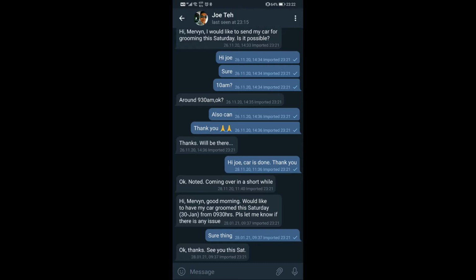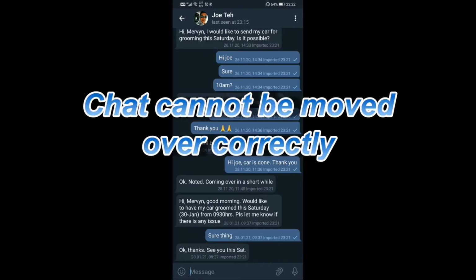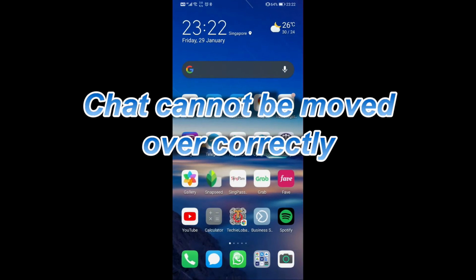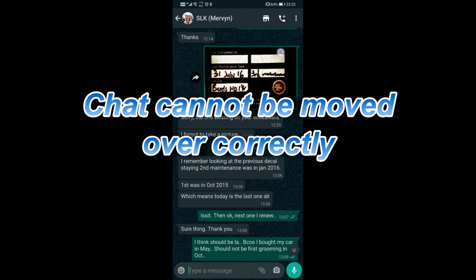However, I also discovered that there's some information that cannot be transferred over. I'm not sure why. Let me demonstrate a negative one whereby it doesn't work. I have two phones, so let me go to one of my phone lines. There's a lot of graphics, a lot of media in this chat. So what I want to do is the same thing.